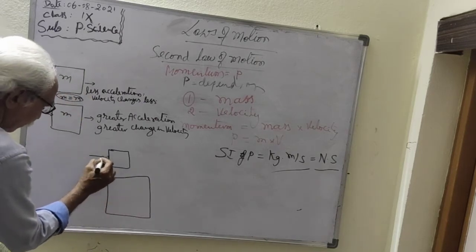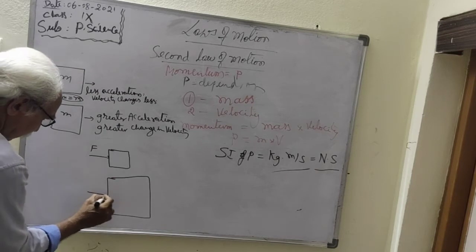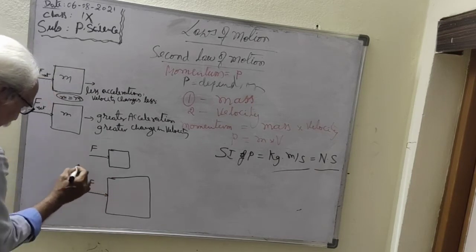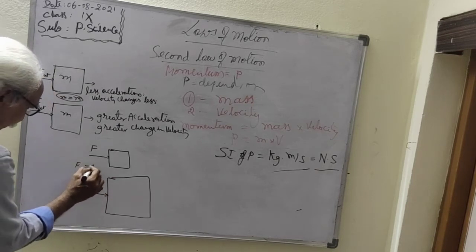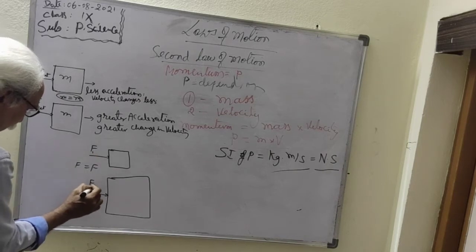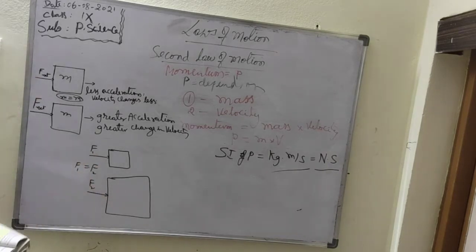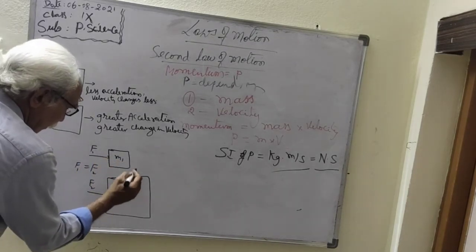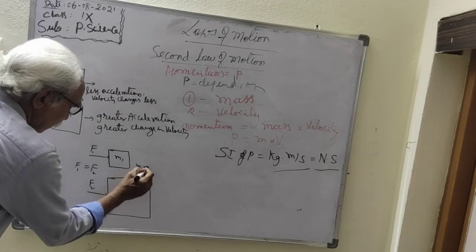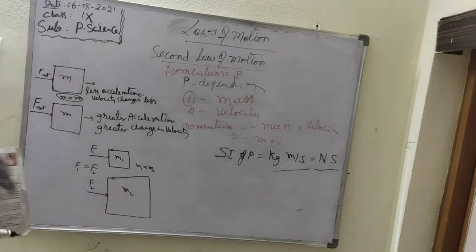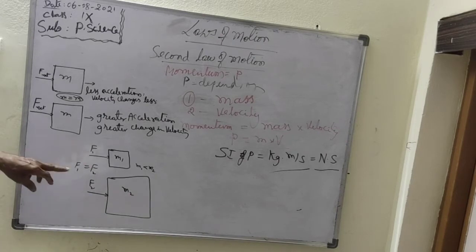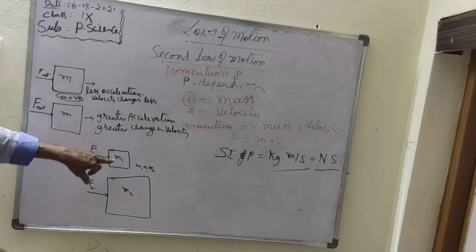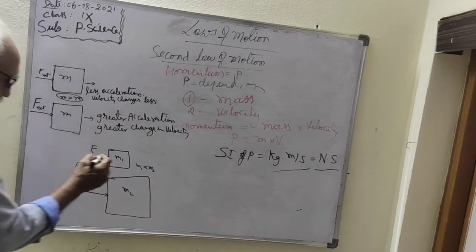When the applied force is equal, F1 equal to F2, both are equal, and the masses are not equal, M2 is greater than M1. Therefore in this case, when the net force is applied on an object where the mass is less, the acceleration is greater.